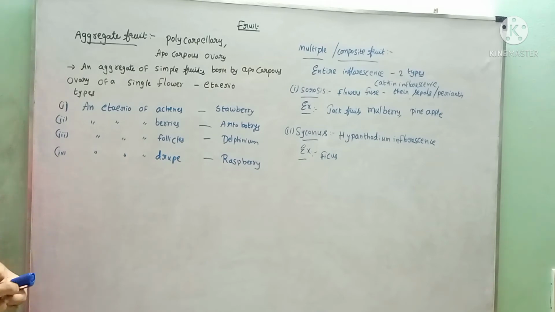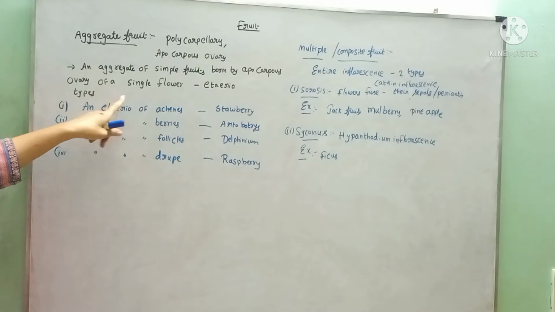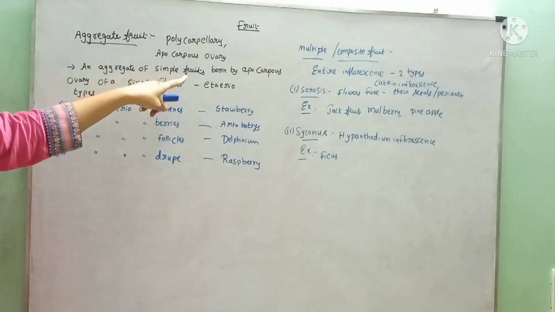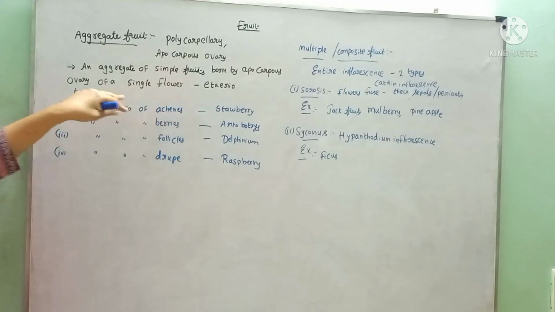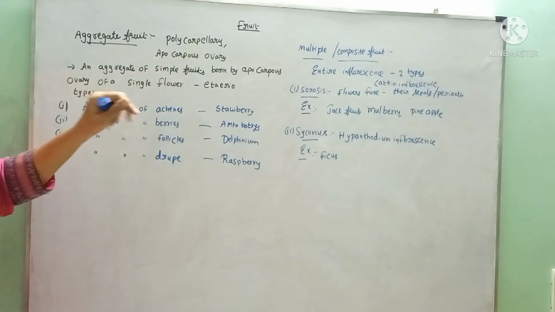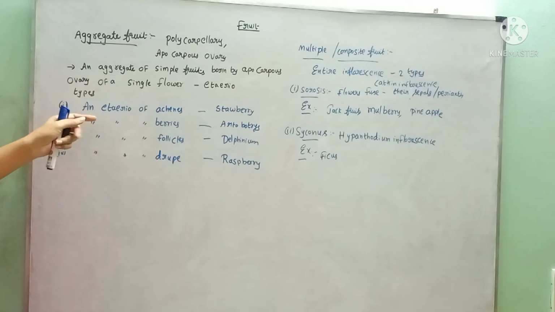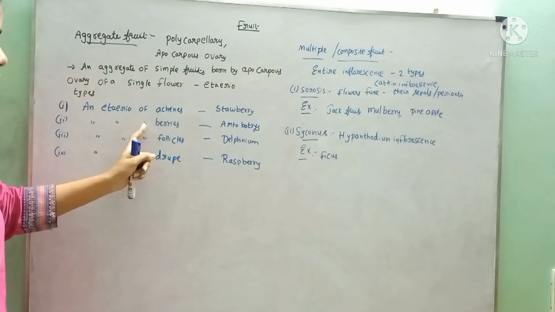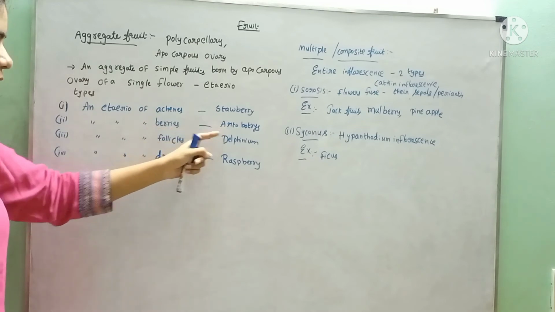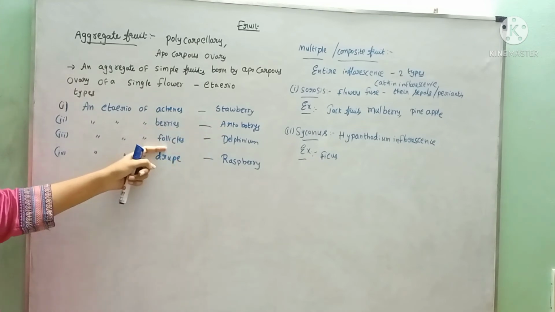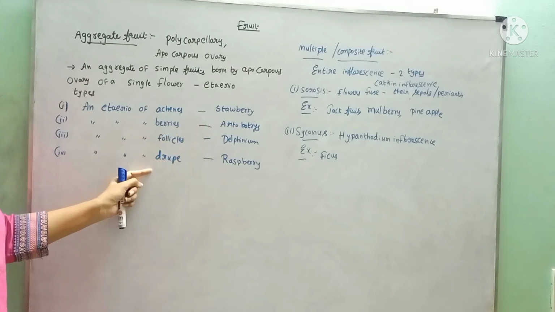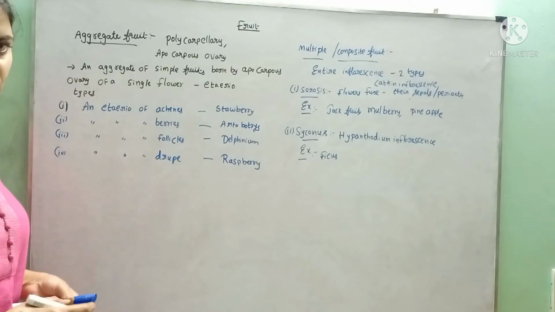Here, the aggregation of the simple fruits borne on the apocarpous ovary of a single flower is called etaerio. What is etaerio? Aggregation of these simple fruits borne by the apocarpous ovary, that is called etaerio. This etaerio is of several types: etaerio of achenes, that is strawberry. Etaerio of berries is called Artabotrys. If the follicles are aggregated, that forms Delphinium, and several drupes will be aggregated to form the raspberry.